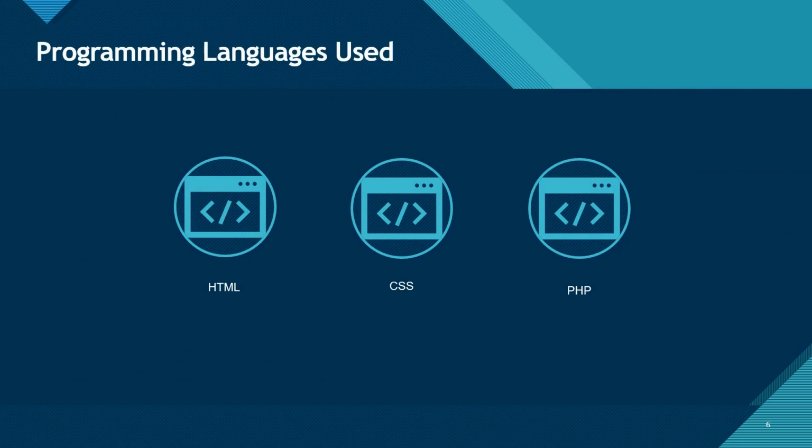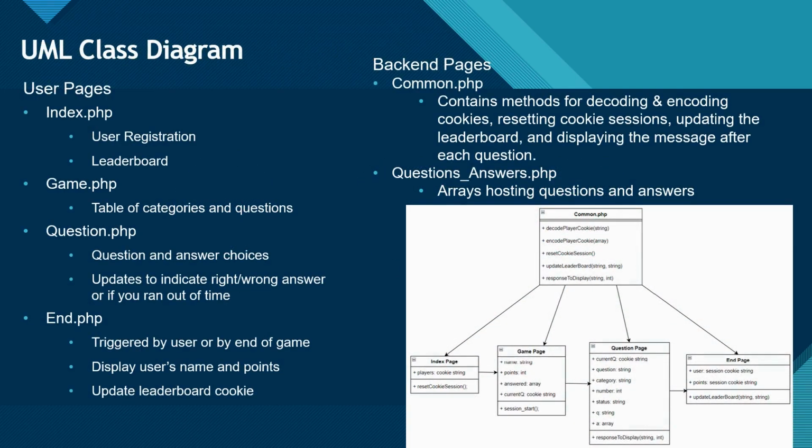We used 3 programming languages for this project: HTML, CSS, and PHP. We have a total of 6 PHP files that make up the UML class diagram. For the user pages, we have index.php that has the user registration and then the leaderboard, which shows which players are in the lead. Game.php has the table of categories and questions. Question.php has question and answer choices and updates to indicate the right or wrong answer or if you ran out of time.